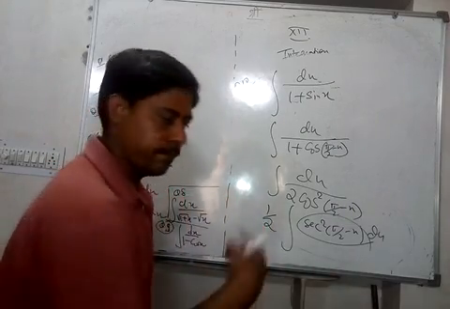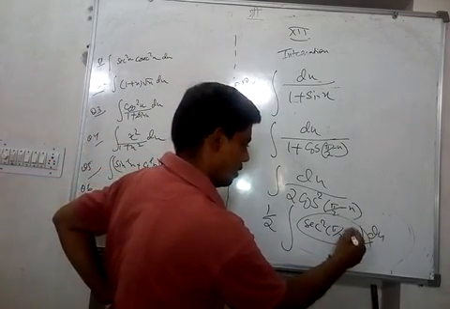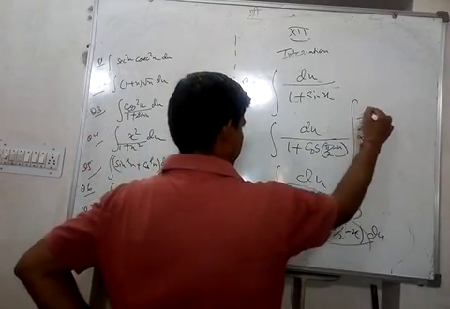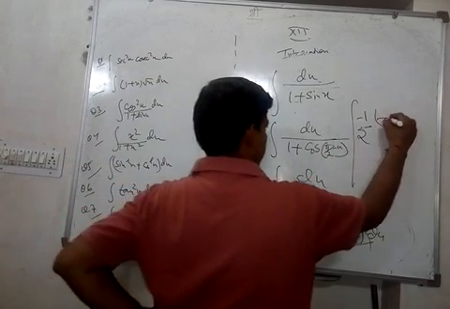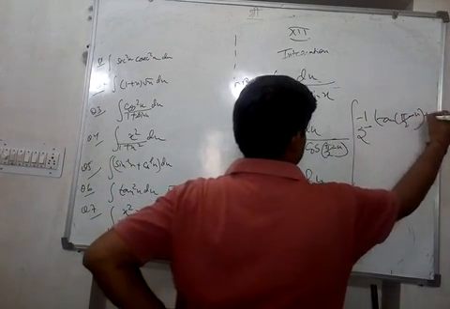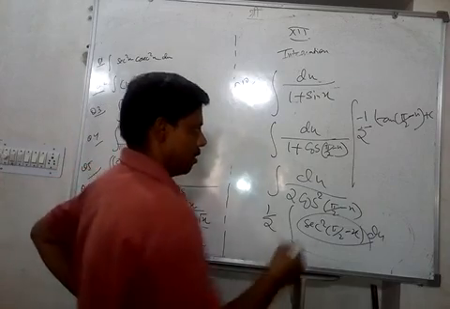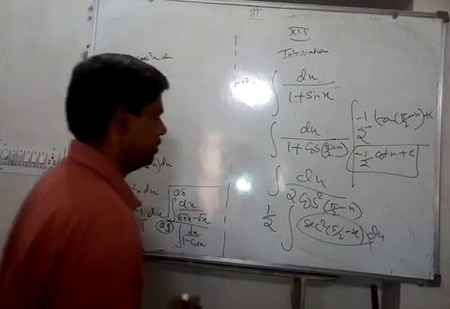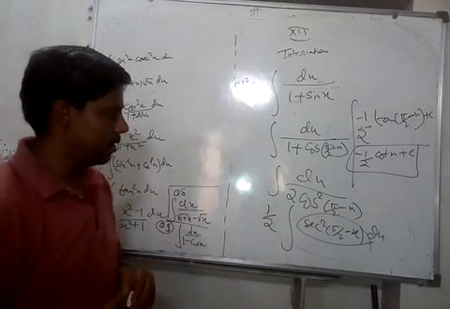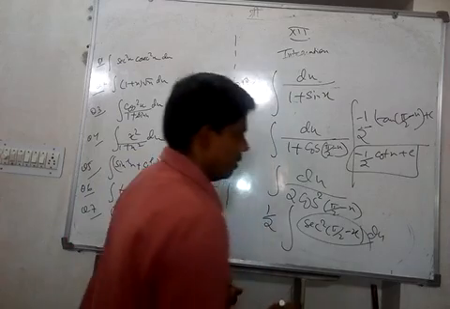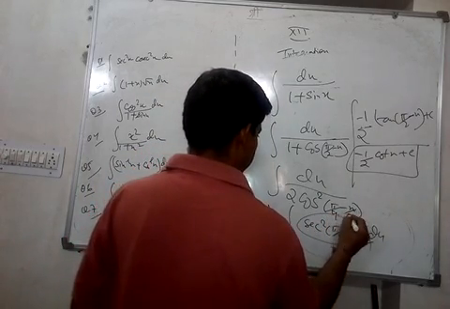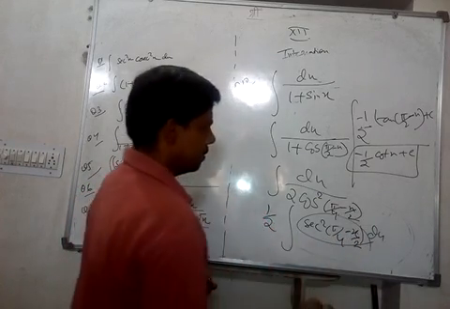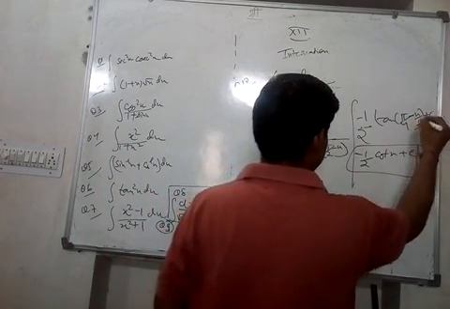The integration of sec square x is tan x, but this minus 1 is also multiplied, so a negative sign will come out. So we'll write half, minus sign will come out, tan of pi by 2 minus x plus c. Tan of pi by 2 minus x is cot, so minus cot x plus c. This is the answer for this question. Minus half cot x, and one more thing. This will actually become pi by 4 minus x by 2, because this will be x by 2. So just make this pi by 4 minus x by 2.